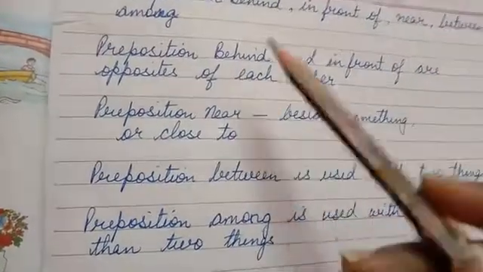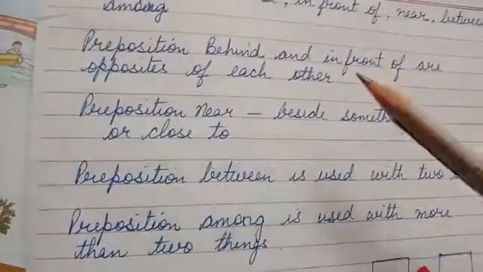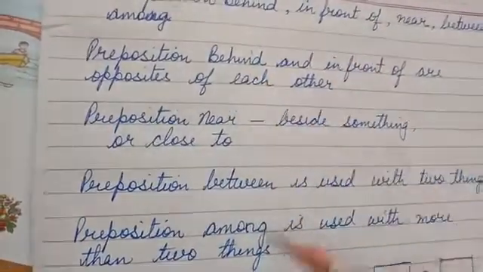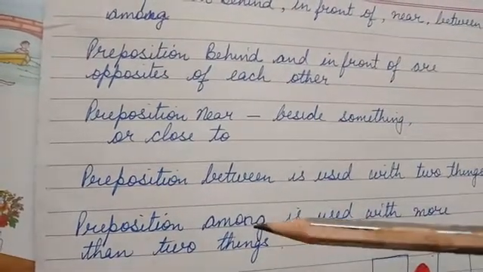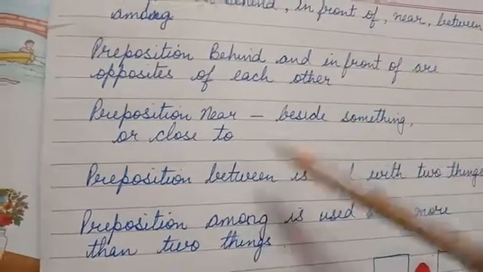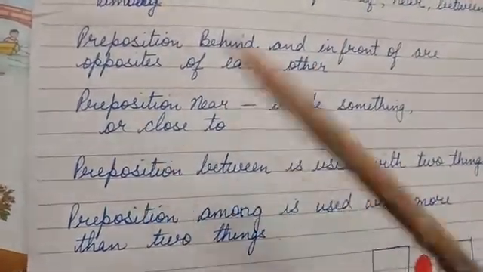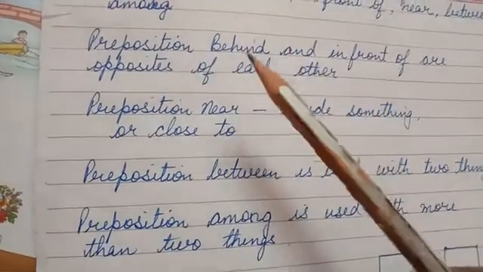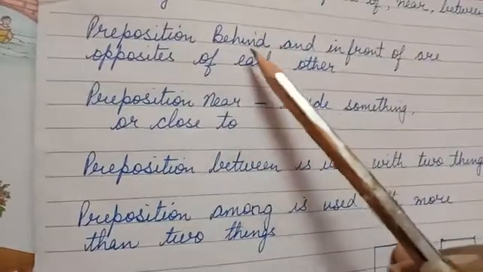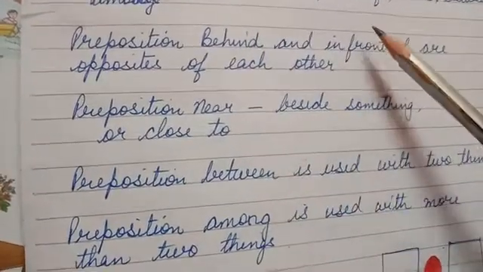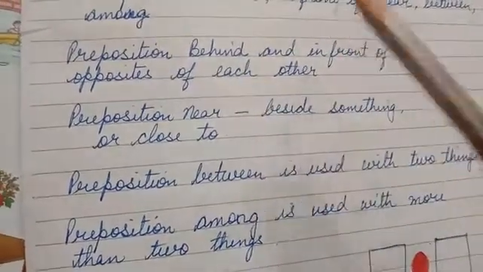Now what is behind? Behind in Hindi we commonly call it पीछे, है ना. Behind is something which is standing behind you. It's not only behind you, but behind anything. Okay, that is behind, जिसको हम बोलते हैं पीछे. Then in front of is the opposite of behind, which will be in front.